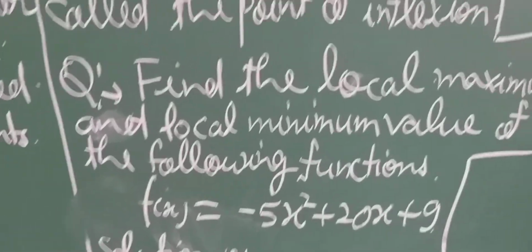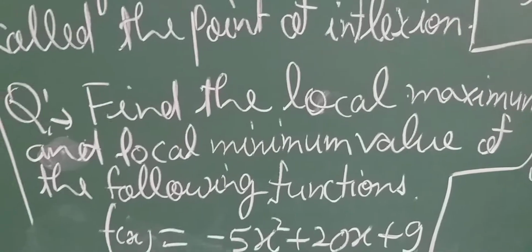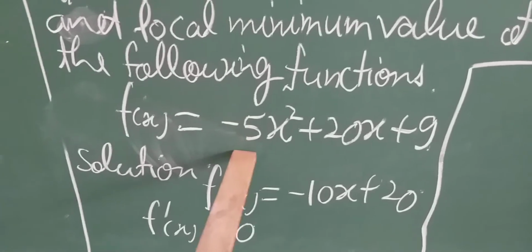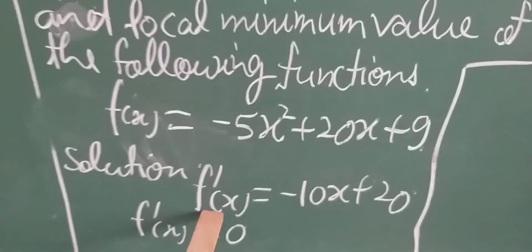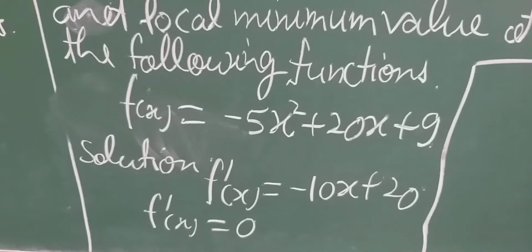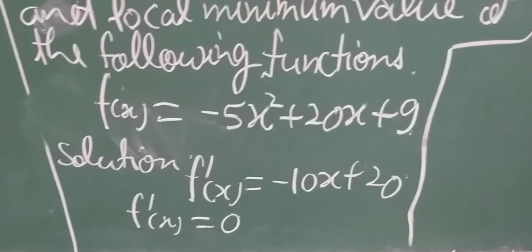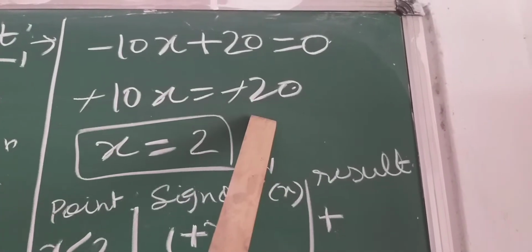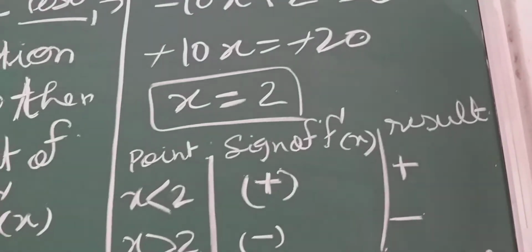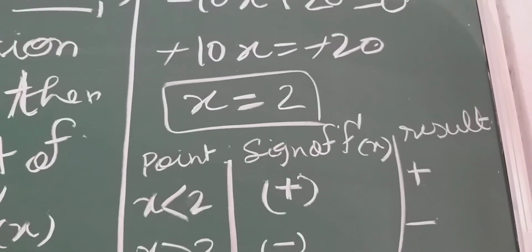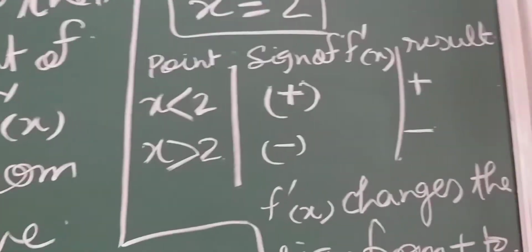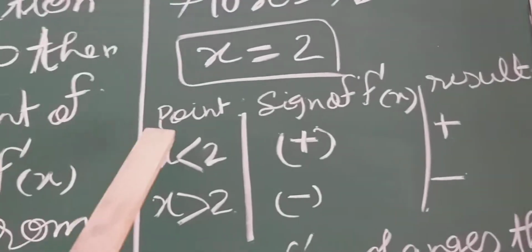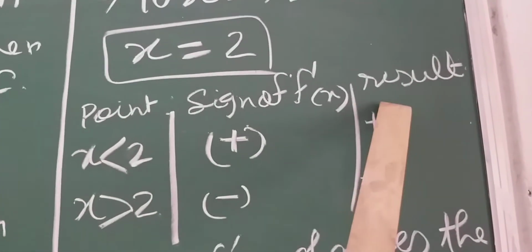So what are the steps to find the local maximum or local minimum value of the function? First of all, we will find its derivative. f dash x equals minus 10x plus 20. Now students, we have to put f dash x equal to 0. So minus 10x plus 20 equals 0, so minus 10x equals minus 20, x equals 2. Okay, students, the x value is 2. Now at x equal to 2 we have to check the sign. So I have written here: point, sign of f dash x, result.